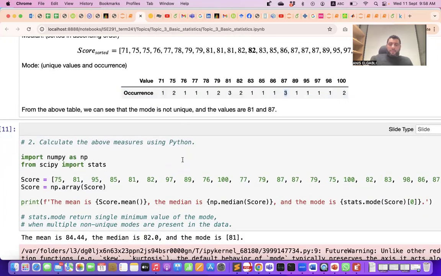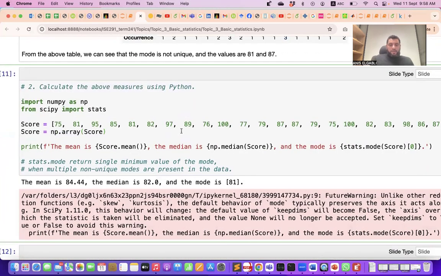So here is how we do it with Python. We define this list that has all the elements here, and then we create a NumPy array from that list by calling the function np.array and passing that list. So we created this array. We imported from SciPy, which is a scientific Python library. From SciPy, we import stats. We will use it to compute the mode.